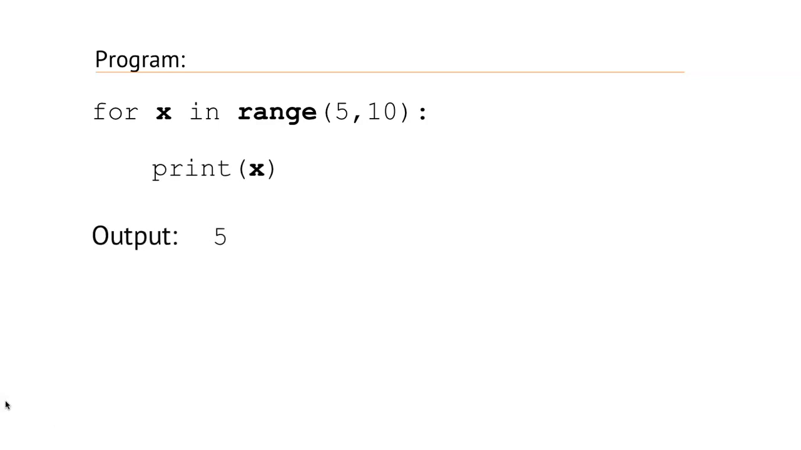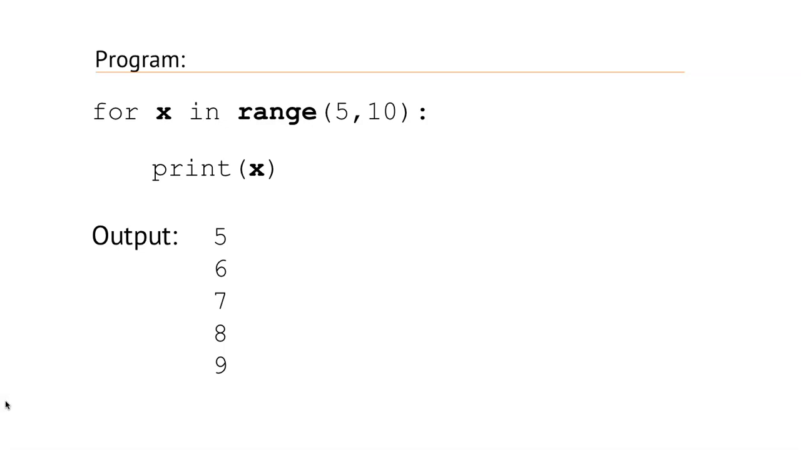Let's take another example. Here the range has two parameters 5, 10. So the sequence will start from 5 and it will go up to 10 minus 1, that is 9. At each iteration the number will be assigned to the variable x. So when we will print it, it will print first 5, then 6, then 7, after that 8 and finally 9. After printing the value 9, the for loop will be terminated.